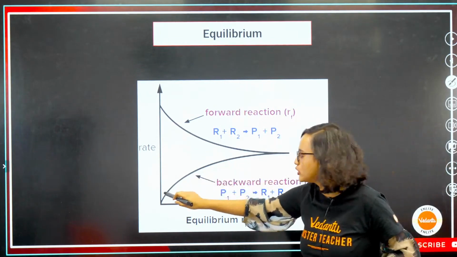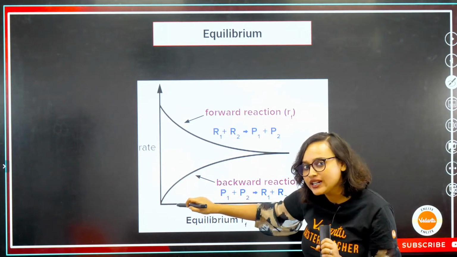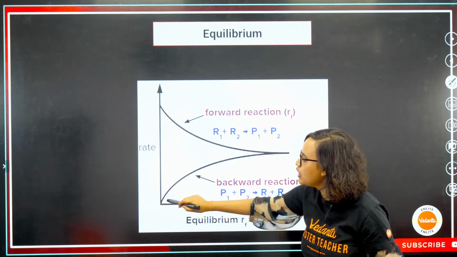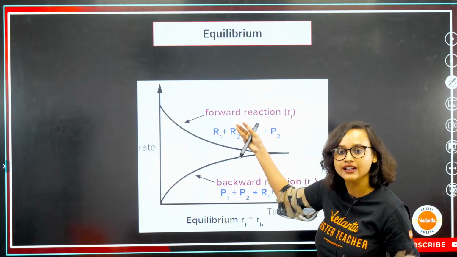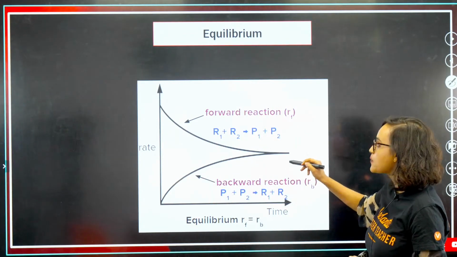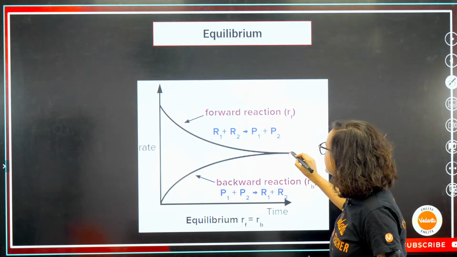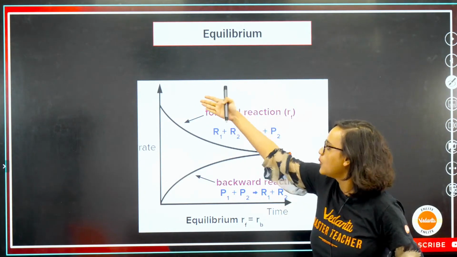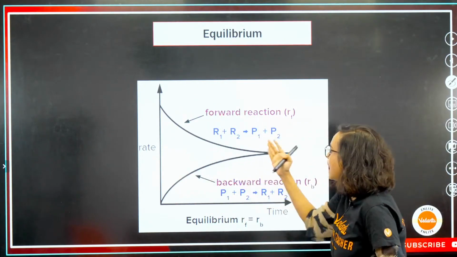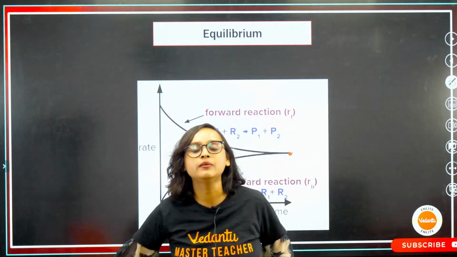Now, when you look at the product side, what is happening here? In the beginning it is very less. It has not formed yet. At T0 it has not formed yet, right? Now, when it goes up slowly and steadily, as the reactants are reacting, the products are forming and it meets. So from this graph, what we understand is that at this point, when the forward reaction and the backward reaction curves are meeting, that, my dear student, is my equilibrium.